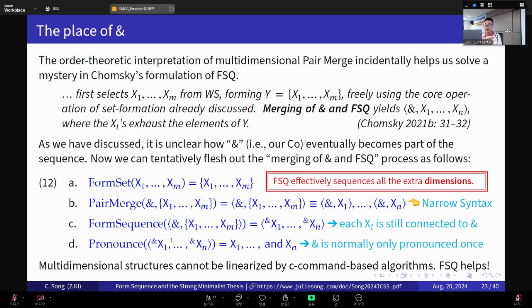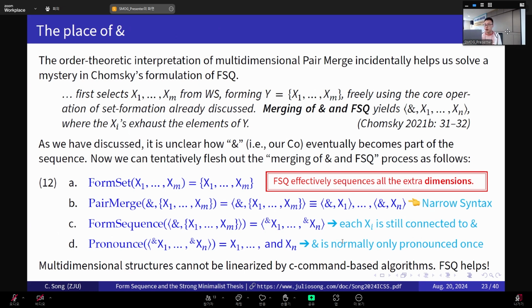Okay. And the second point here is that multidimensional structures, like those in 12b, since they don't really involve any C-command relation, there's no C-command-based linearization algorithm that can be applied to them. So if we do want to linearize or externalize such unstructured cases at all, then we do need some sort of non-C-command-based algorithm like the form sequence rule.